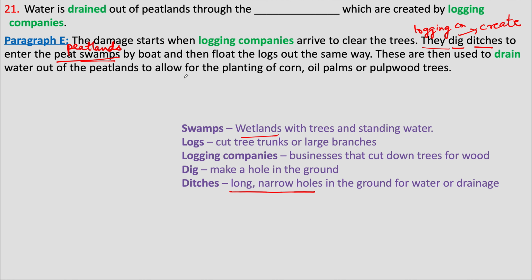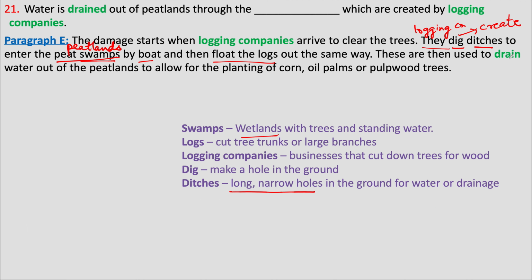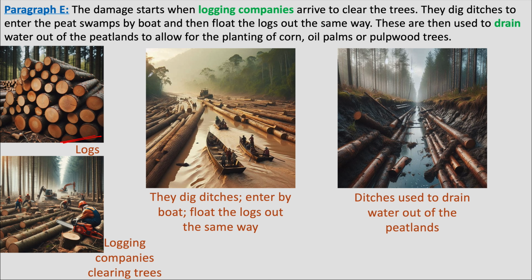The logging companies enter the peatlands through these ditches using boats, and from these ditches they also take out the logs. Logs are the cut tree trunks. These are then used to drain water. These here refers to the ditches. The ditches are after this used to remove water out of peatlands. So what is explained here is that logging companies come, they clear trees.